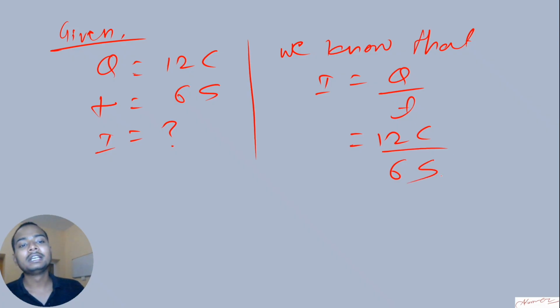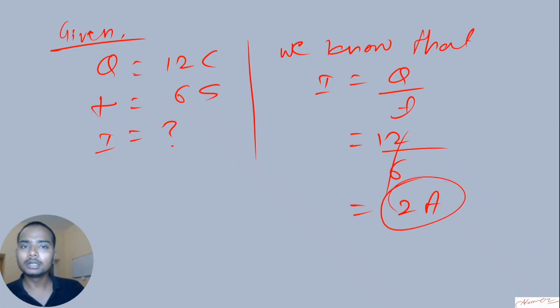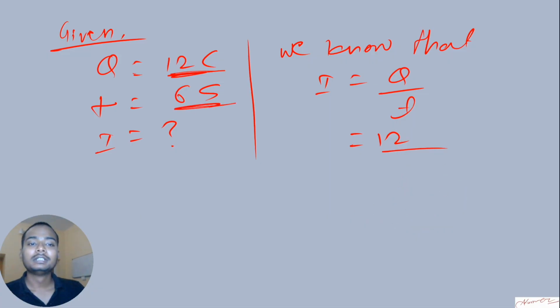Everything is given in SI unit, so we need not convert anything. You can just solve it. You get 2, and the SI unit of current is ampere. So your answer is 2 ampere. Got it? While putting these values, make sure that everything is in the SI unit: charge in coulomb, time in second, and the current will also come in the SI unit. Clear? If it is clear, let us do one more problem.